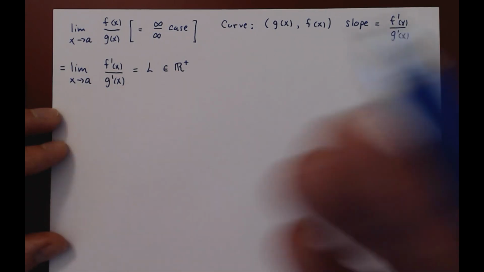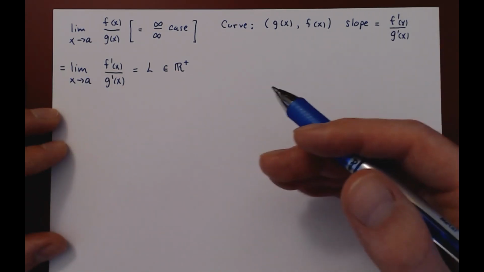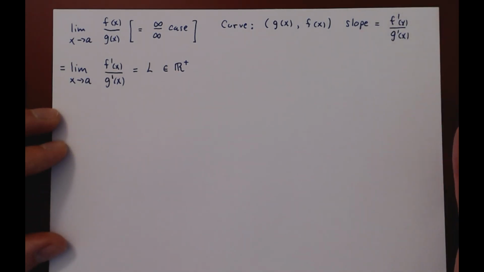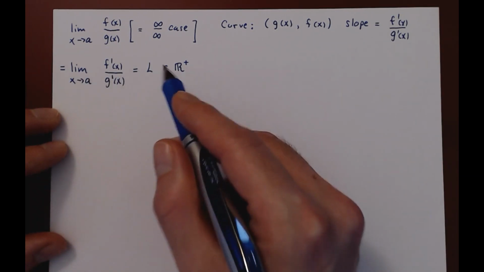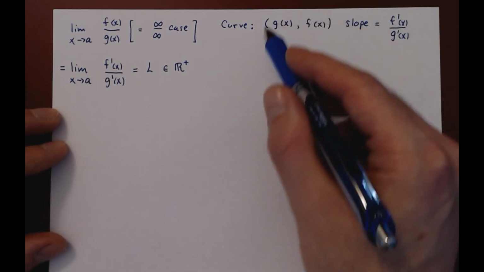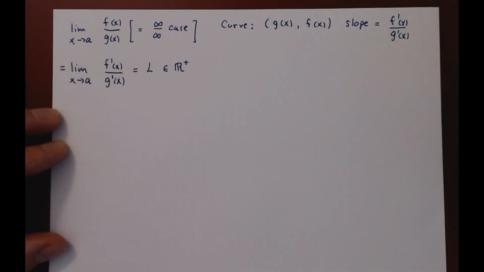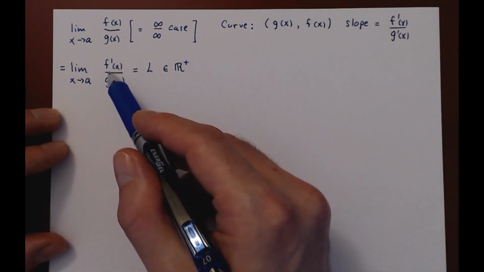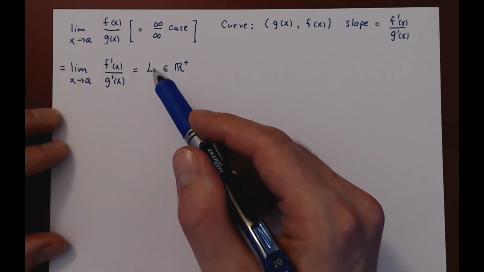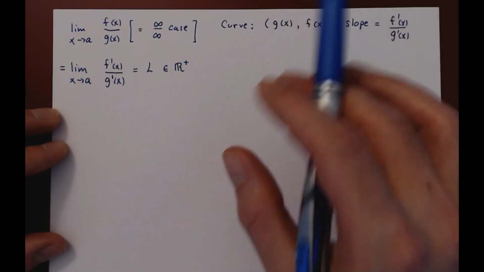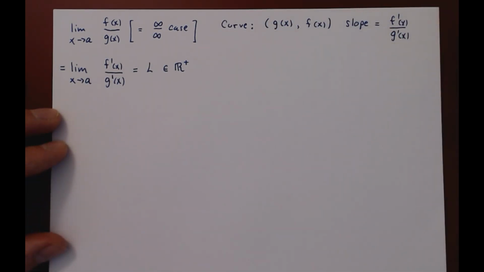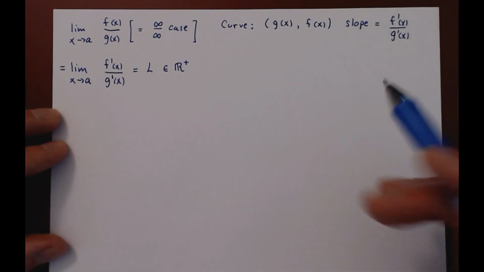Well, what kind of curves have constant slopes? Those are straight lines. So this assumption tells you that not only does the curve as x approaches a shoot up in the upper right corner of the xy plane, but because its slope is approaching a constant, the curve itself will be approaching a straight line. As we've just said, the only curves of constant slopes are straight lines.